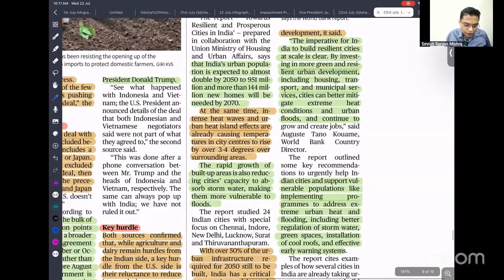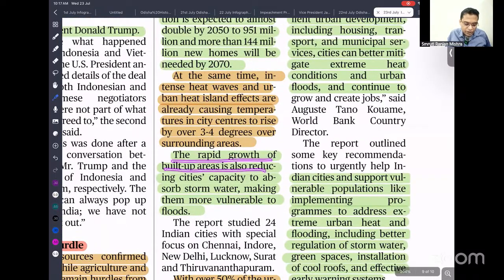So rapid growth of the built-up area also reduces the city's capacity to absorb storm water. We are building too much housing and other infrastructure in the lakes, rivers and water bodies. Because of that, when heavy rainfall happens, all these low-lying areas flood. That is the concept of urban flooding, storm water making them vulnerable to flood.